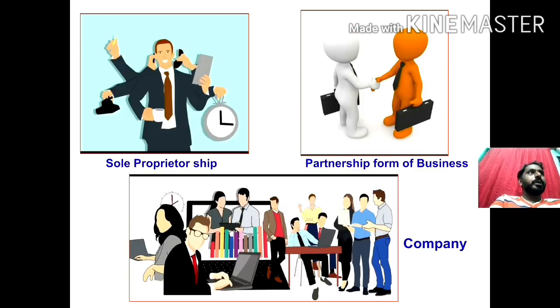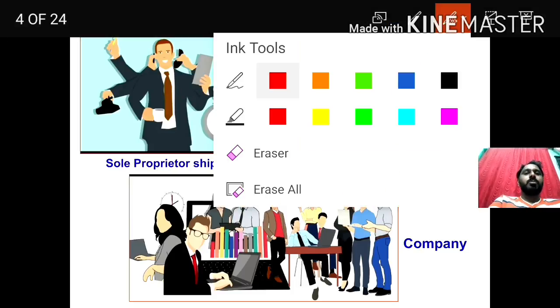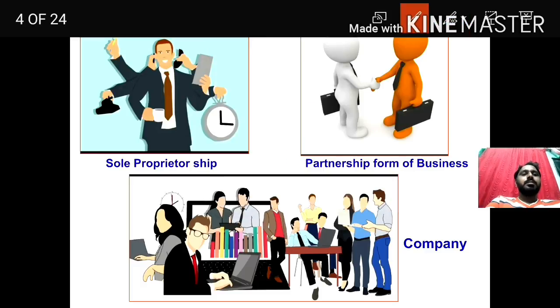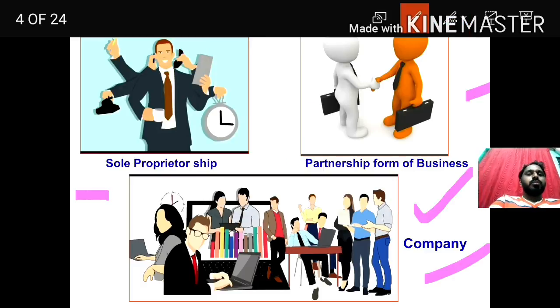Business is a human activity. The ultimate goal of business is earning profits. So we studied last year different forms of business: sole proprietorship, partnership, and joint stock company. To start a company, for the growth of the company, for the survival of the company, we require finance.